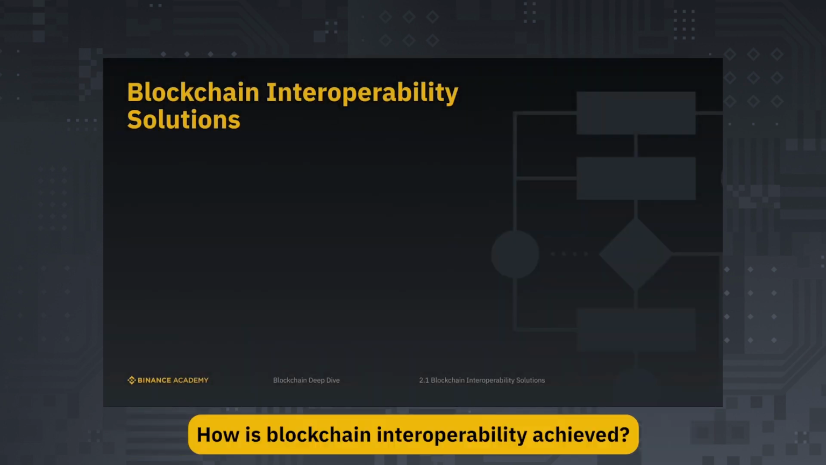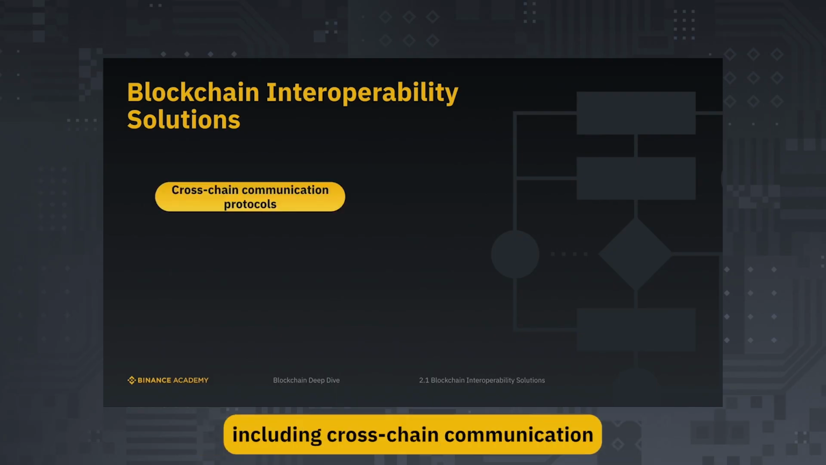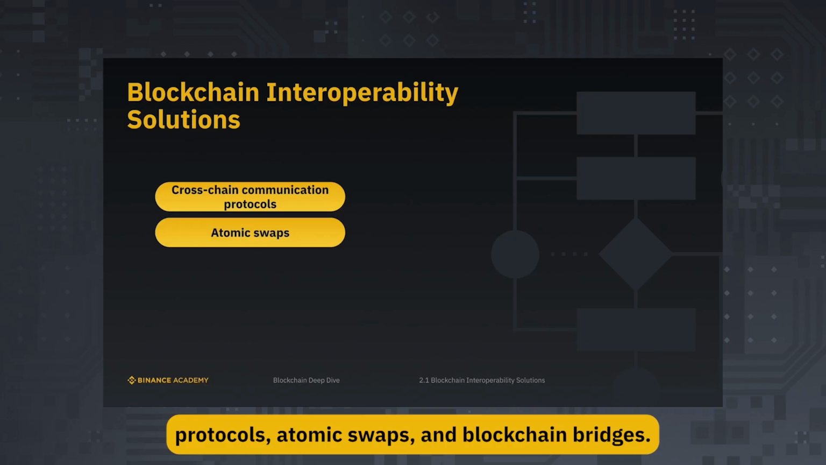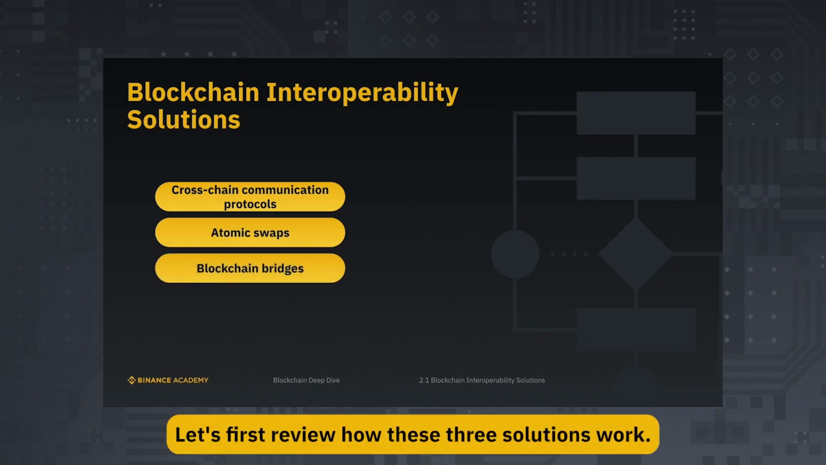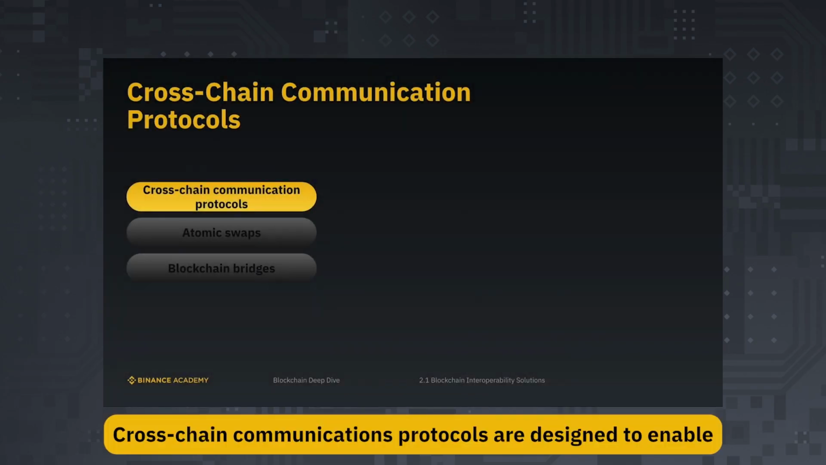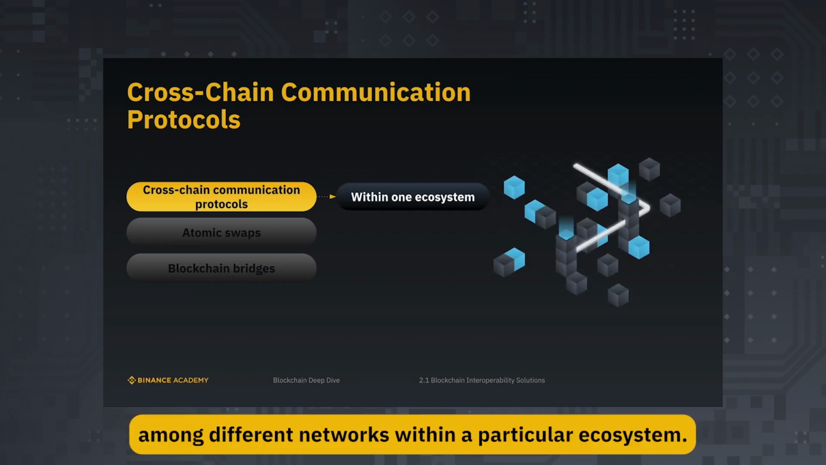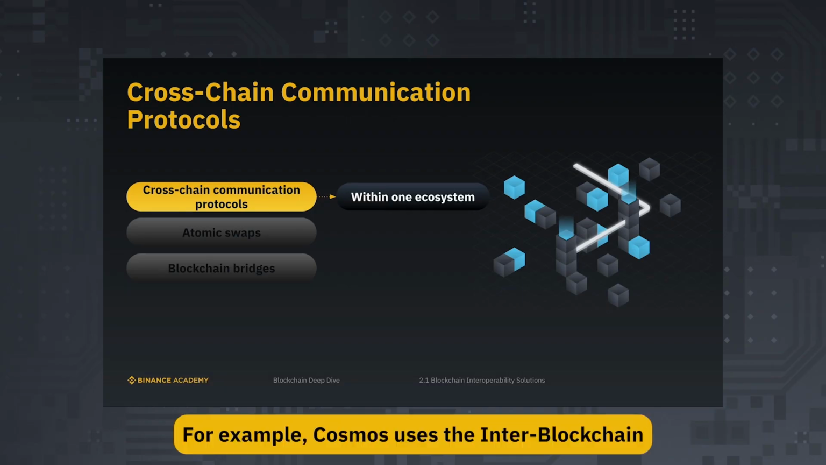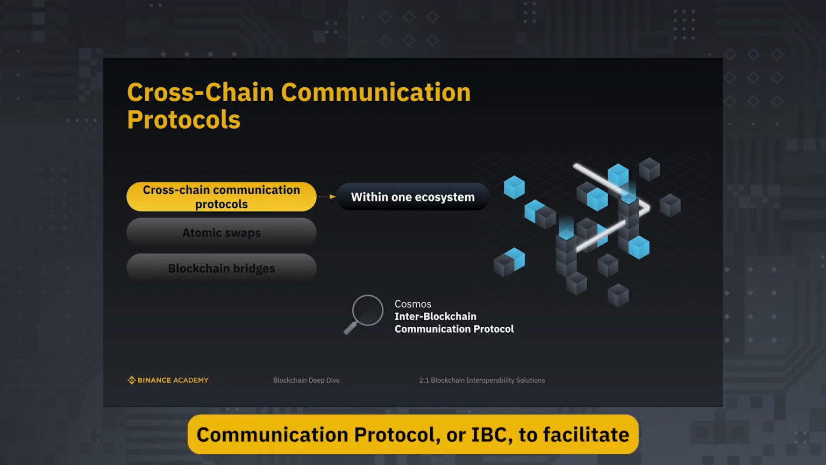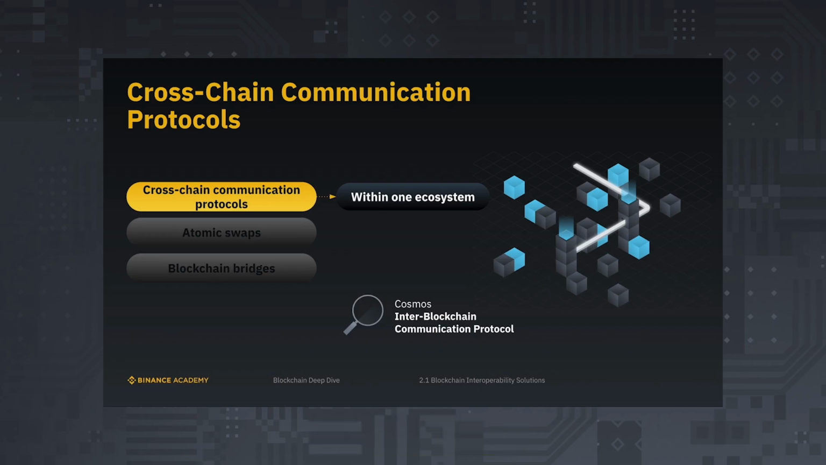How is blockchain interoperability achieved? There are many solutions, including cross-chain communication protocols, atomic swaps, and blockchain bridges. Let's first review how these 3 solutions work. Cross-chain communication protocols are designed to enable seamless interactions among different networks within a particular ecosystem. For example, Cosmos uses the Inter-Blockchain Communication Protocol, or IBC, to facilitate communication between interconnected networks within its ecosystem.